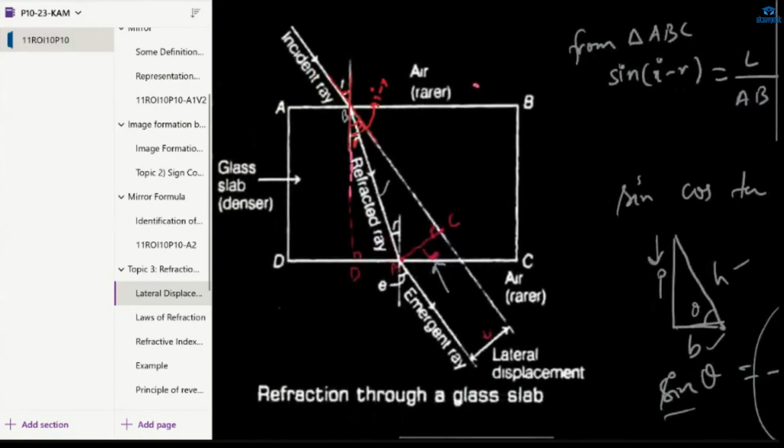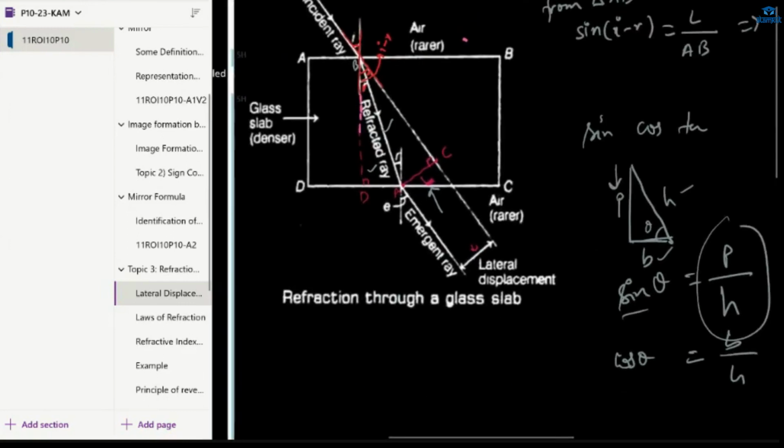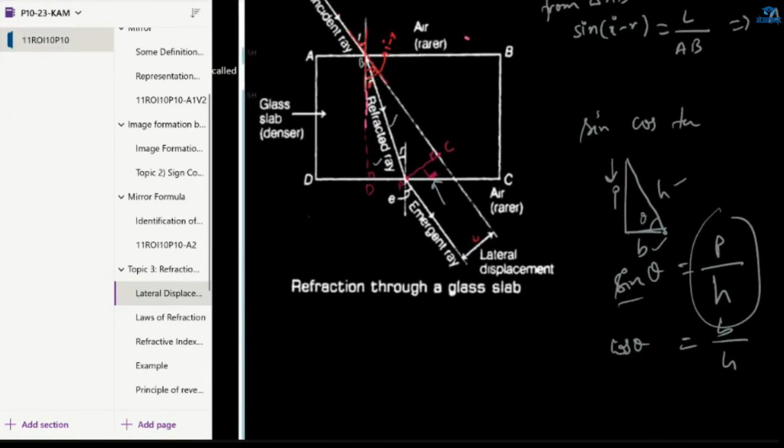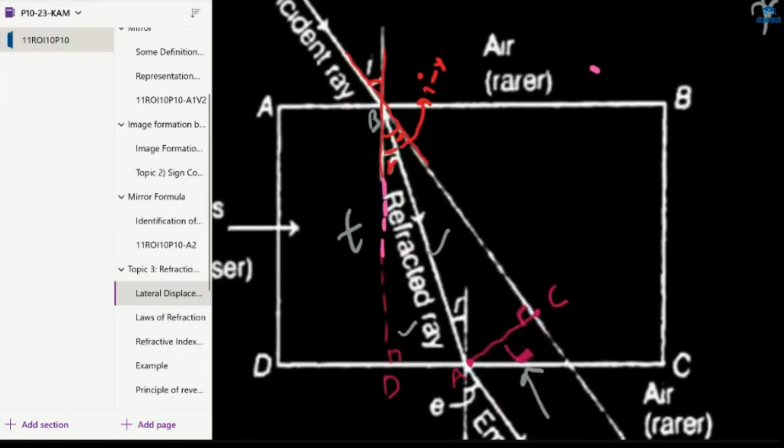Now in this triangle ADB, or you can say ABD, we'll see cos R is equal to... and one more thing, BD is the thickness of the glass slab.